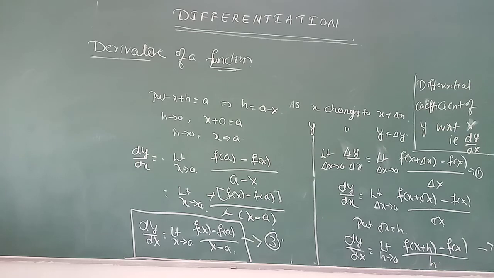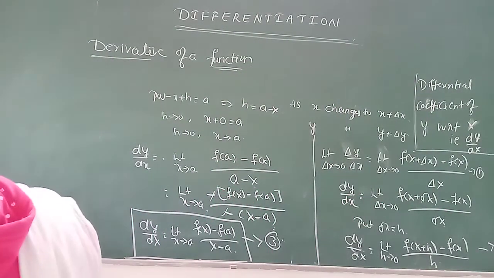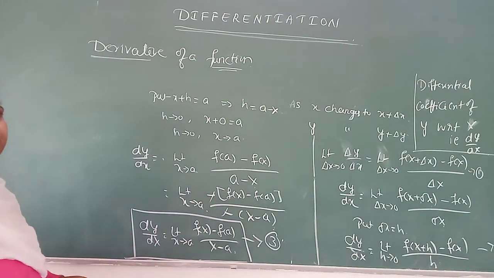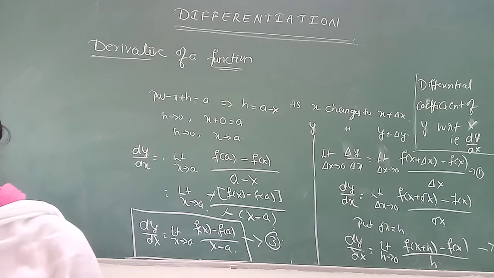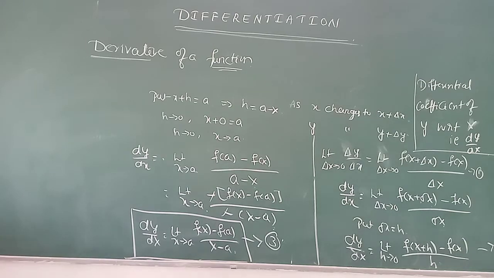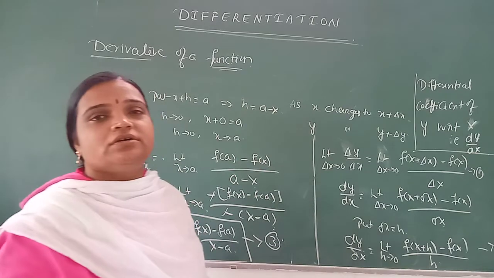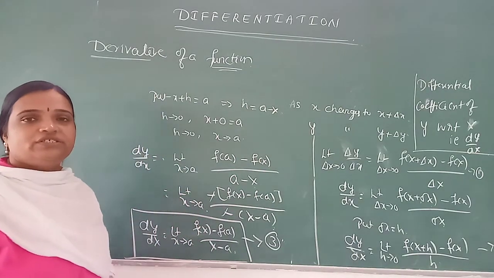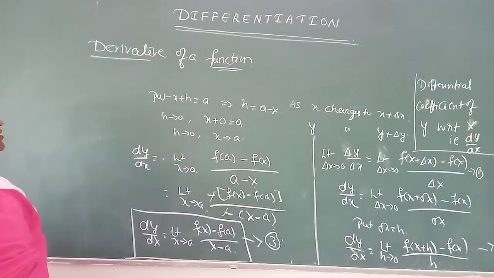In this way we can write. This is what we have done in the previous year. I hope everyone understood, because we already learned in PUC first year the same process I gave here. And this is the formula we use for the calculation of the first principle method. Did you understand?